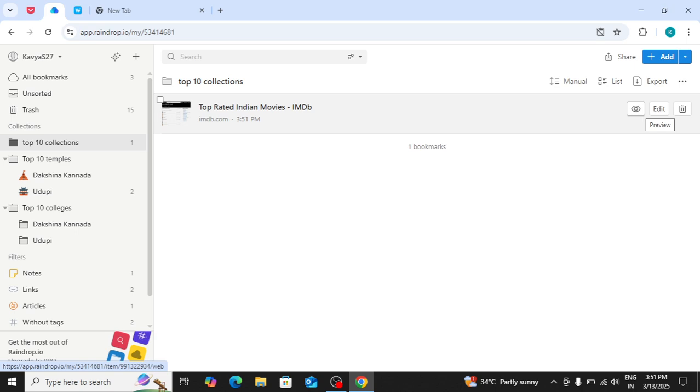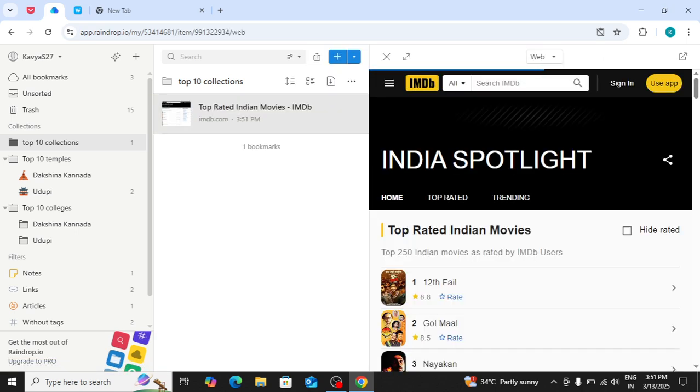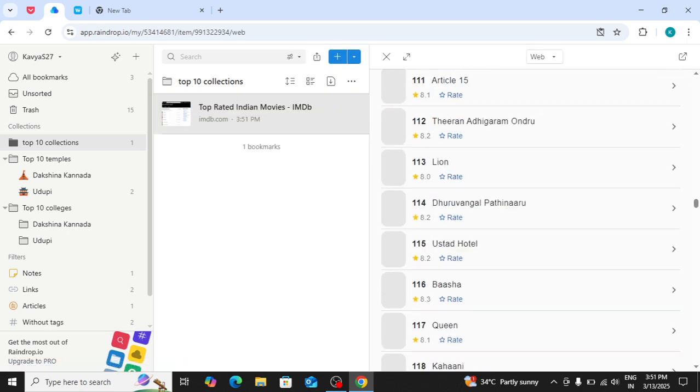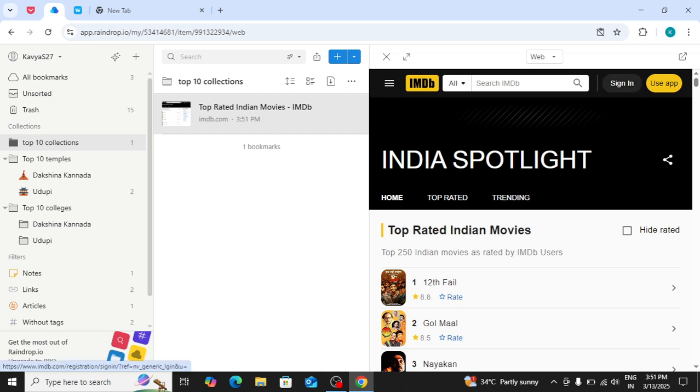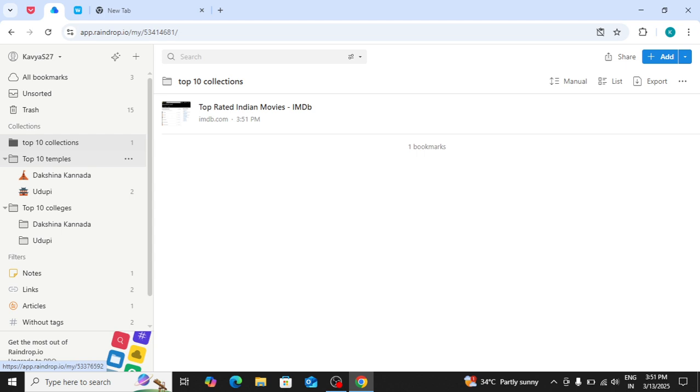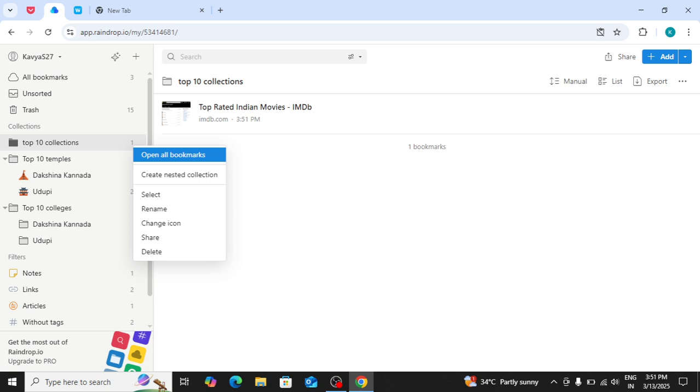We can also view the collection like this. Then we can also create a nested collection inside the collection. There are also some other features like select, rename, change icon, share and delete.